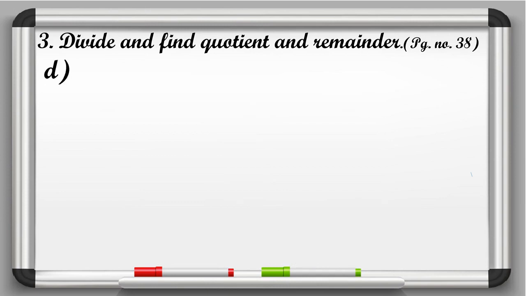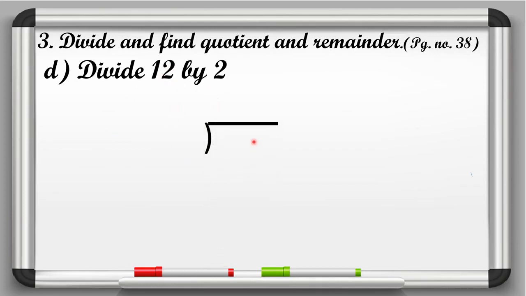Now in D part, divide 12 by 2. So here in this question, dividend is 12 and 2 is the divisor. So first of all, we will write dividend 12 here. And now we have to write divisor. So let's start speaking table of 2 till we get 12. So 2 ones are 2, 2 twos are 4, 2 threes are 6, 2 fours are 8, 2 fives are 10, 2 sixes are 12. So here we will write 12 below 12 and 6 at quotient place.